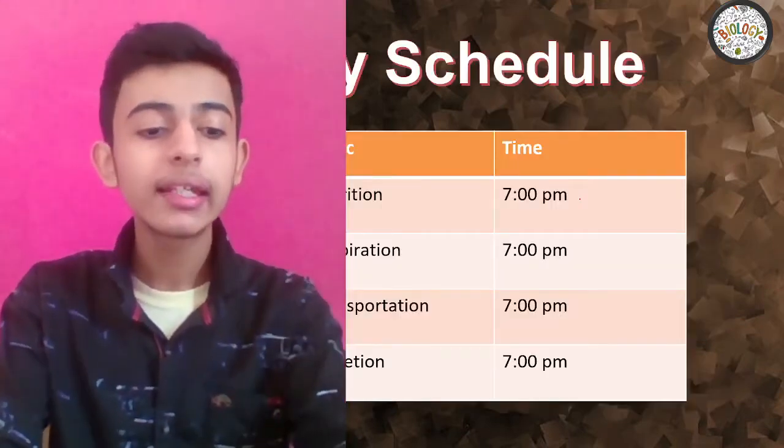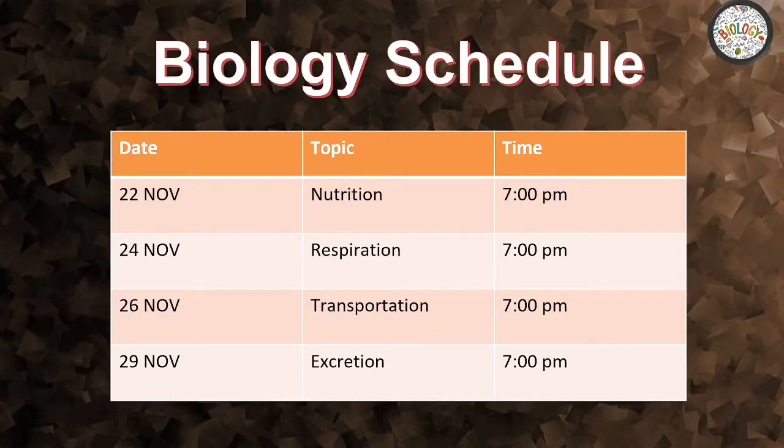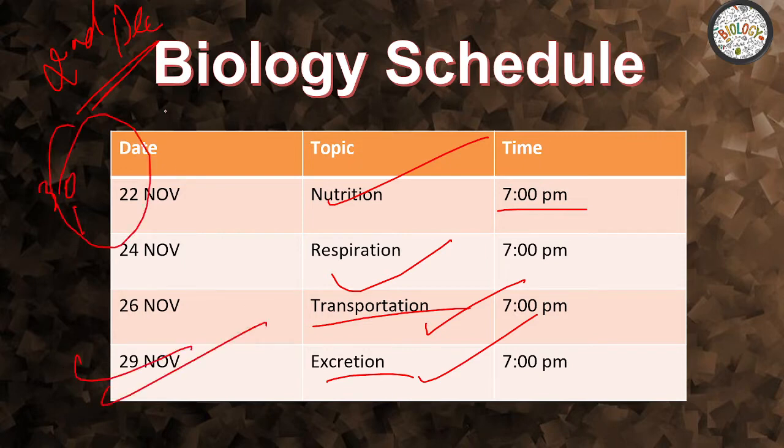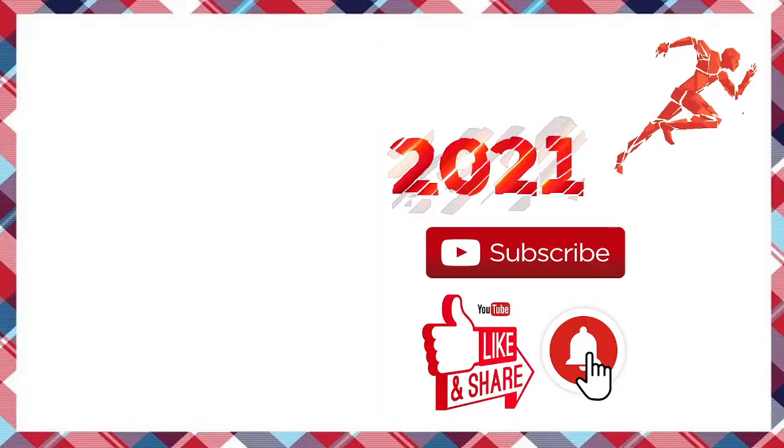Before that, in case you're unaware about the biology schedule, please have a look at it. We've already completed nutrition on 22nd at 7 p.m. Today is 24th and we're in respiration. Day after tomorrow, transportation, and 29th excretion. Your board exam is on 2nd of December and I am completing your syllabus till 29. So you still have 30th and 1st to revise. Download the session PDFs, please, for your revision. And on 30th, I'll be releasing a practice paper video of biology so that you get practice, right?